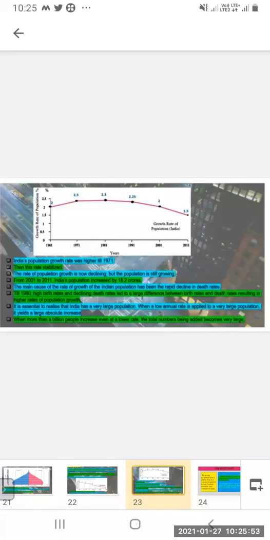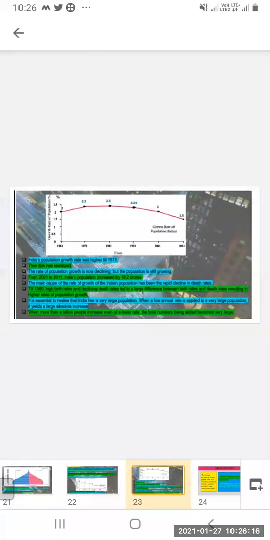Even if the rate is very slow, the total numbers being added become very huge, because the population is so large.